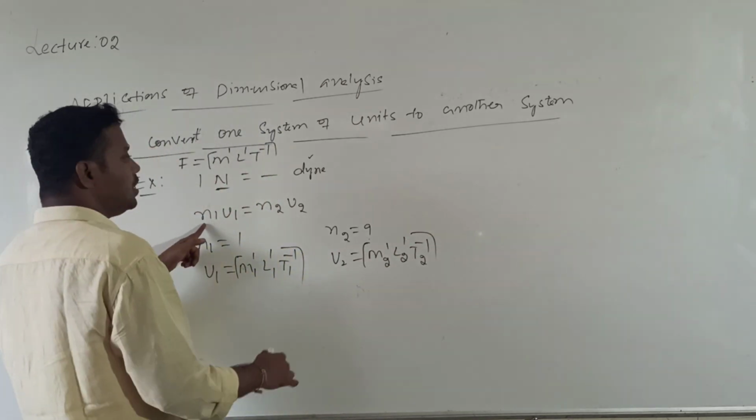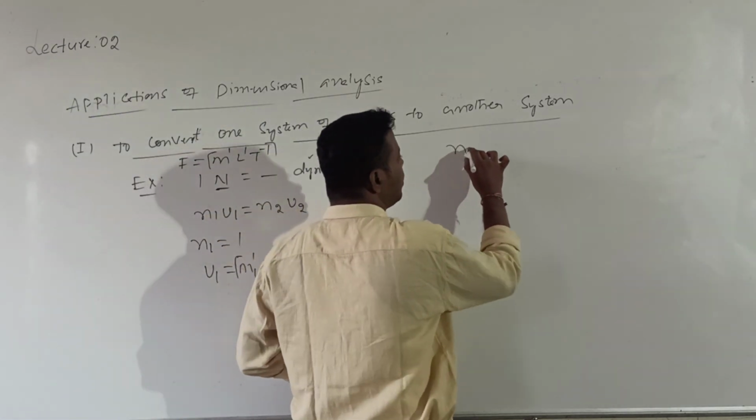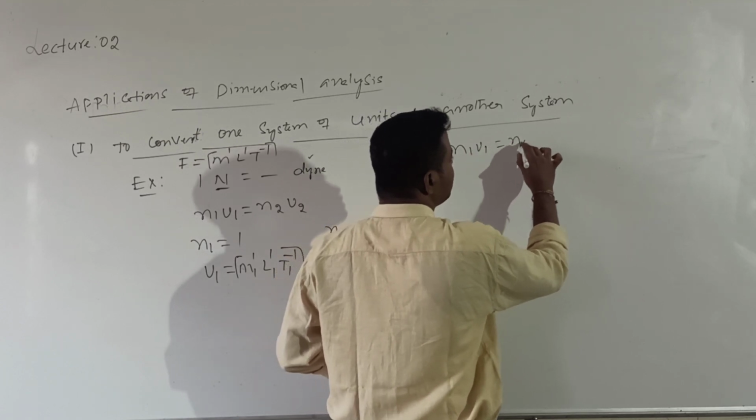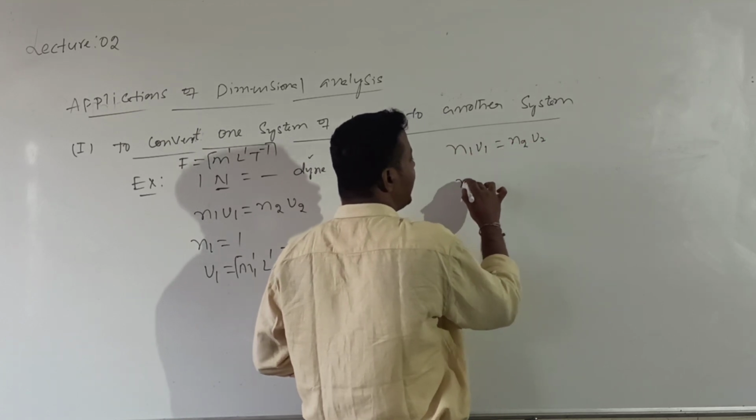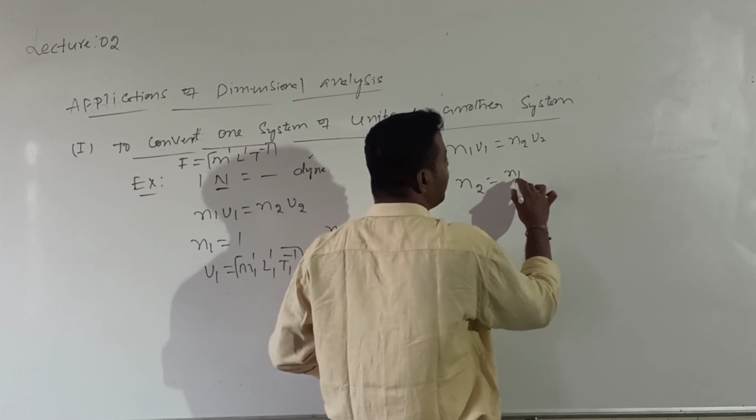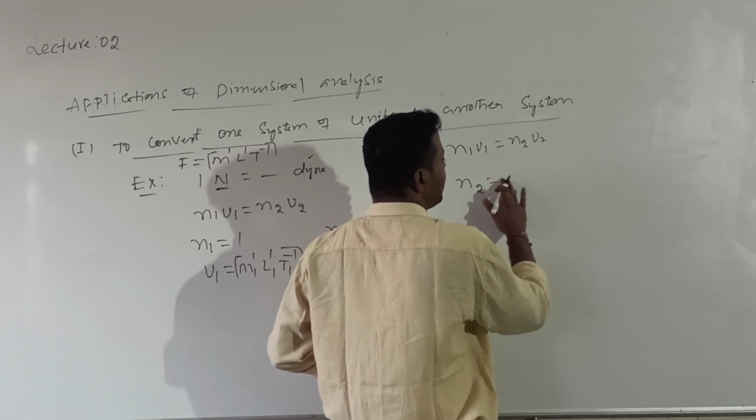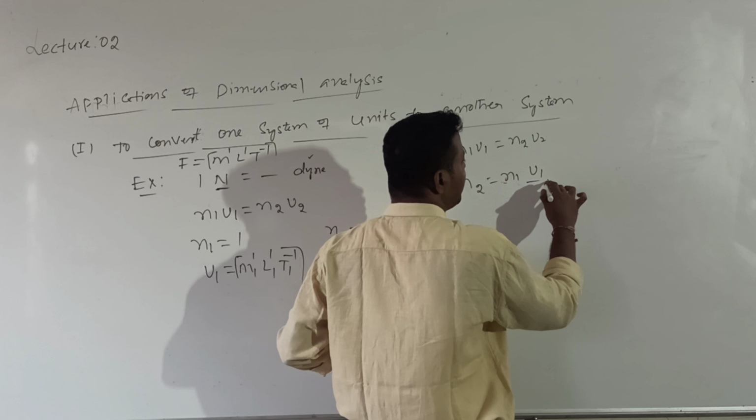Then use this relation: N1 U1 is equal to N2 U2. Which value do I want to calculate? N2, given by N1 into U1 by U2.